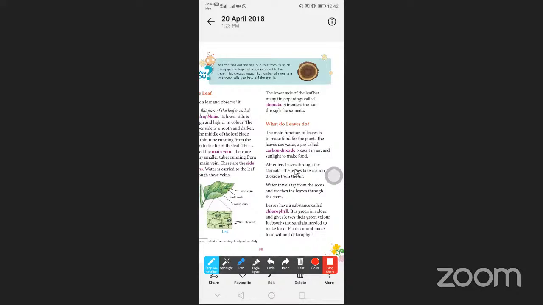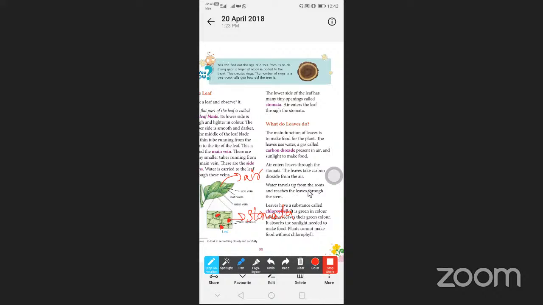So air enters the leaves through the stomata. How does it enter? By the help of the stomata. STOMATA. Stomata is present on the leaf side. You may see the tiny holes, Nana, on the leaf side. Turn it back and you can see these tiny holes on the leaf. So this is called stomata. By the help of this stomata, the leaf can breathe. So they take the carbon dioxide from the air.